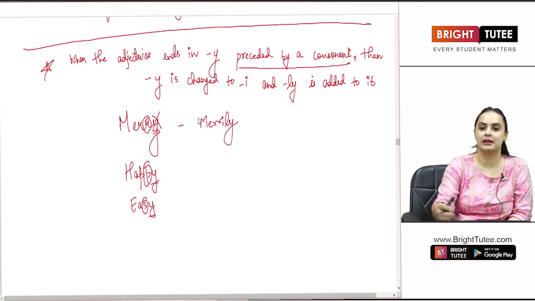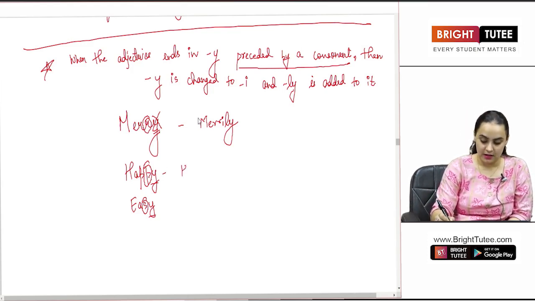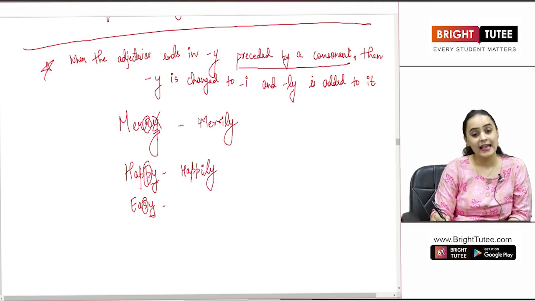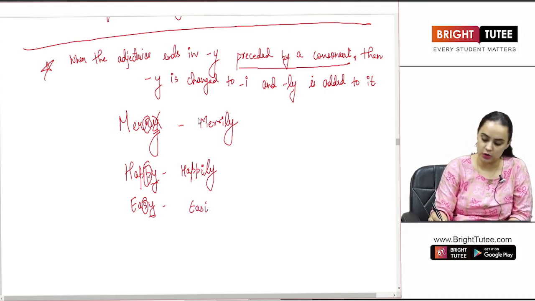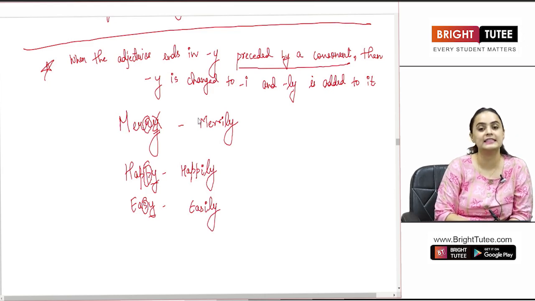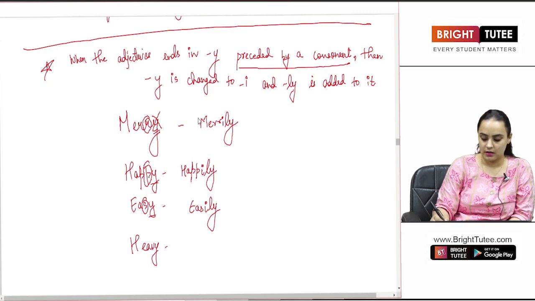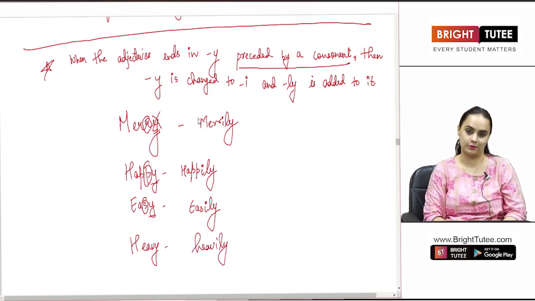So, merry becomes merrily. Similarly, happy, we have to remove y and add I and then ly. So, happy becomes happily. Easy, again, we change y to I and we add ly. Easy becomes easily. Heavy becomes heavily, and so on and so forth.